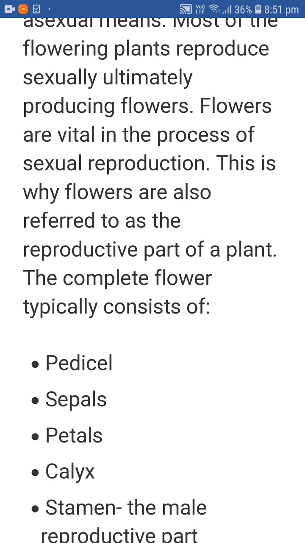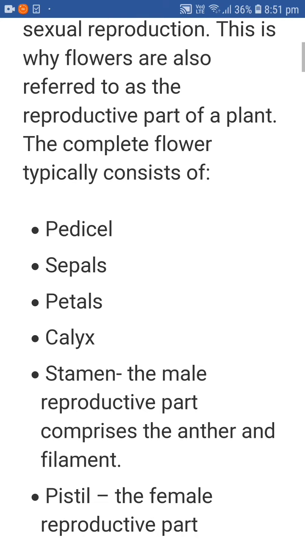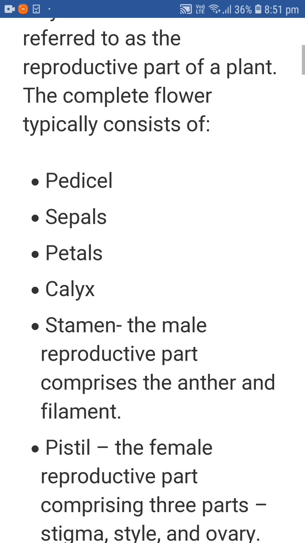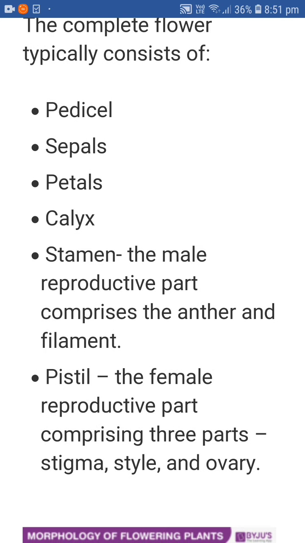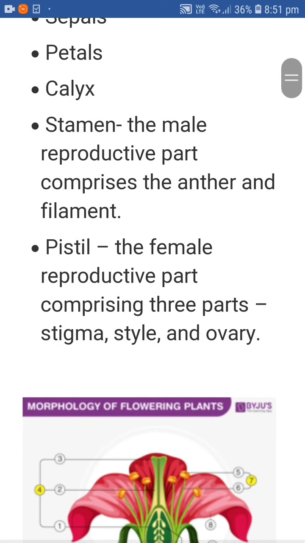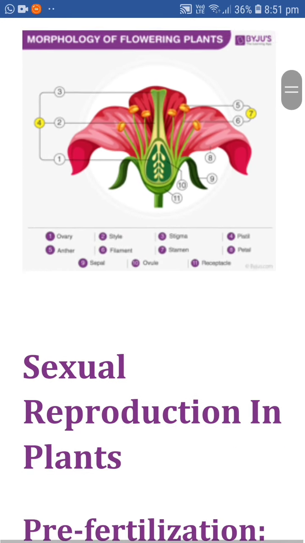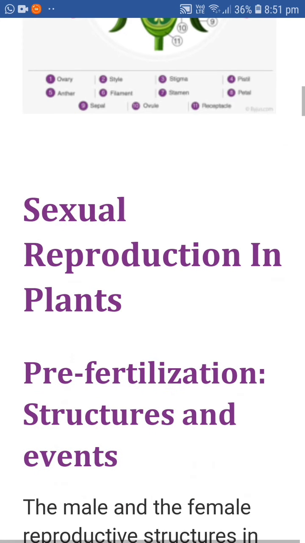The complete flower typically consists of the pedicel, sepals, petals, calyx, stamen, that is the male reproductive part, comprising the anther and the filament, and the pistil, the female reproductive part, comprising the three parts: stigma, style, and ovary. As you can see in this diagram.